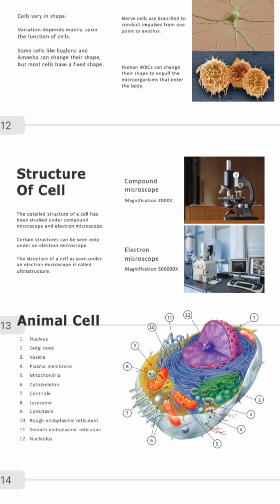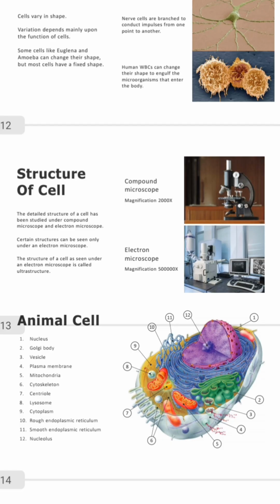Are you with me? The variation depends mainly upon the function of cells, right? Some cells like Euglena and amoeba can change their shape, but most cells have a fixed shape. For example, human beings, you cannot see us changing our shape. But coming to Euglena and all these unicellular organisms, you can see them fold. They can change their shape. But not every cell. Most cells have a fixed shape.